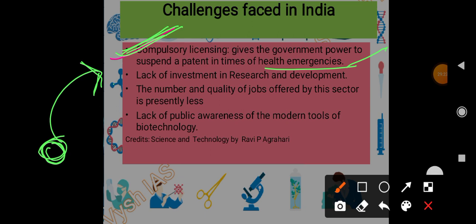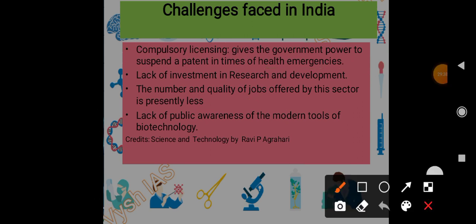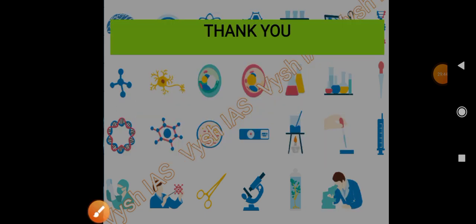Then there is lack of investment in R&D, as in every sector, our R&D is facing this lack of investment. Then the number and quality of jobs offered are very few. Biotechnology is not seen as a lucrative option. And then there is lack of public awareness of the modern tools of biotechnology. So with this, biotechnology has been completed.